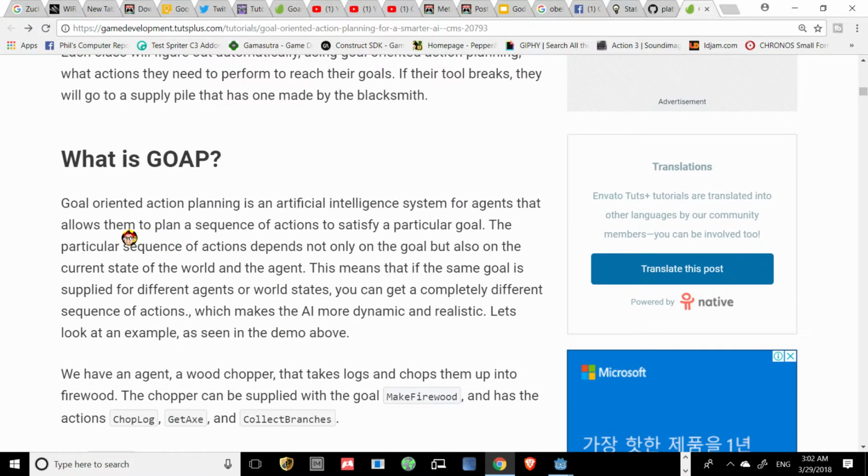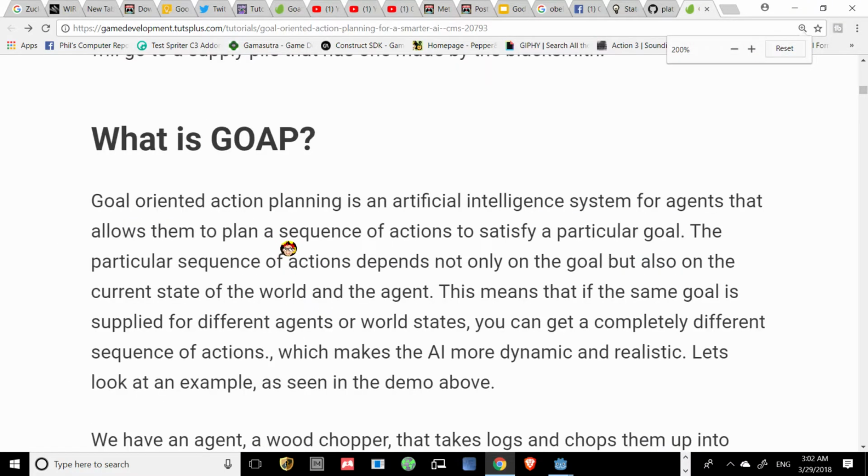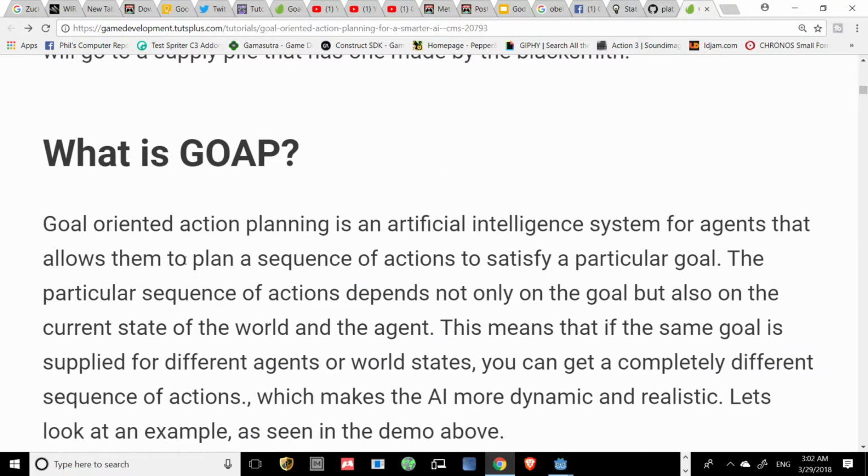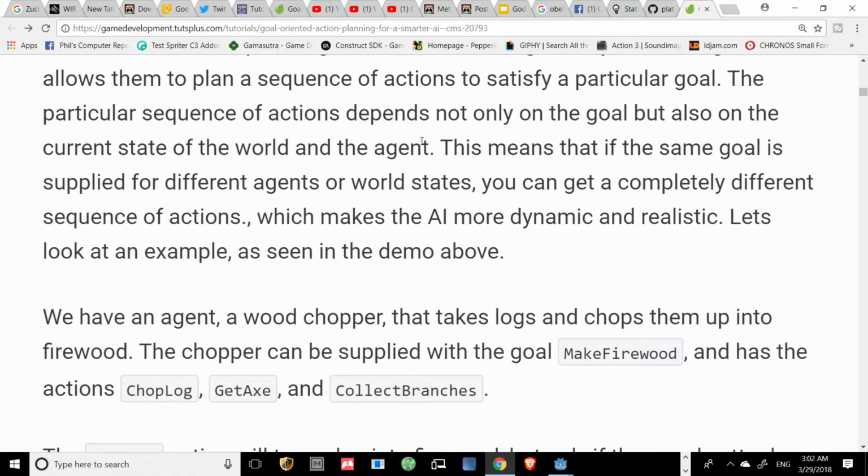What is GOAP? GOAP, goal-oriented action planning, is an artificial intelligence system for agents, like the Matrix agents, that allows them to plan a sequence of actions to satisfy a particular goal. The particular sequence of actions depends not only on the goal, but also on the current state of the world and the agent.